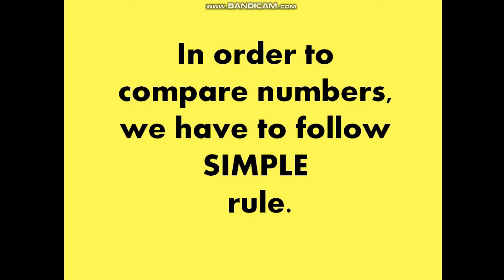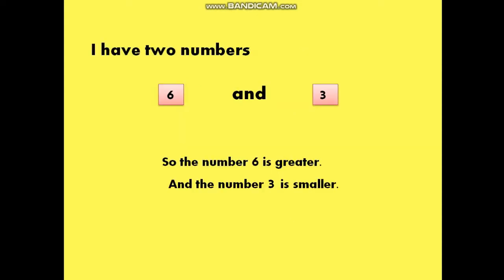And what is the rule? Now let us see the rule. Let's take an example. I have two numbers, 6 and 3. As we have discussed earlier, 6 is the greater number and 3 is the smaller number.